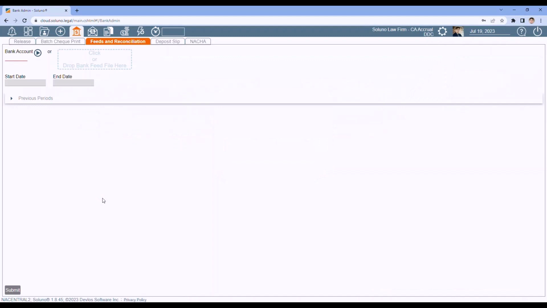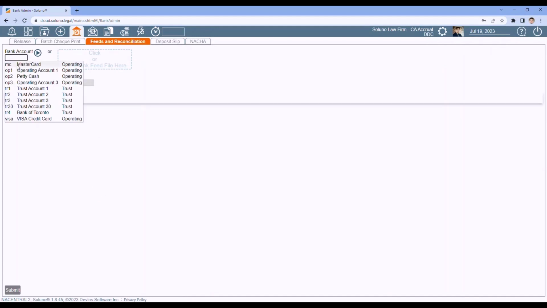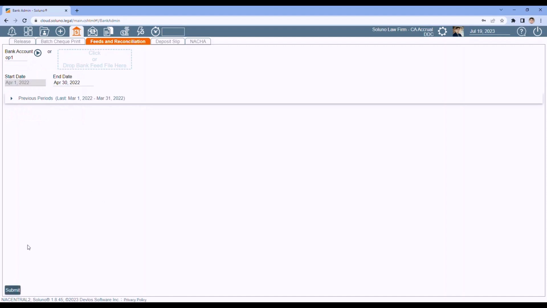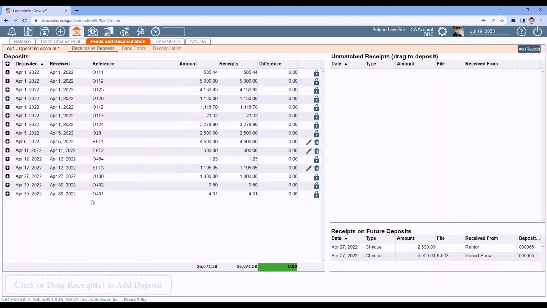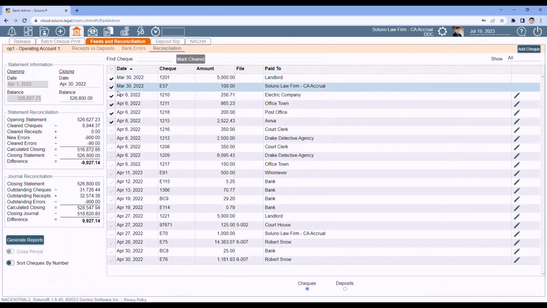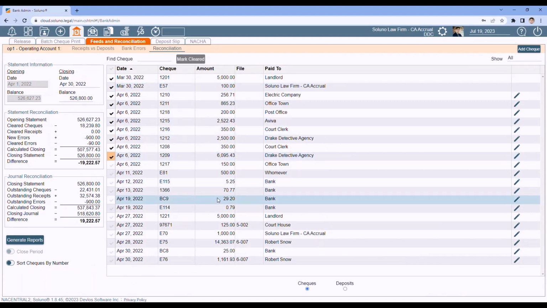I check my bank account. More things have cleared. I load that bank account back up. It remembers where I left off, and I clear some more. So you can do partial reconciliations each day, every other day, however you want to do it.